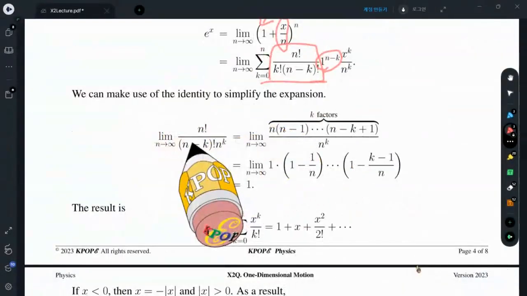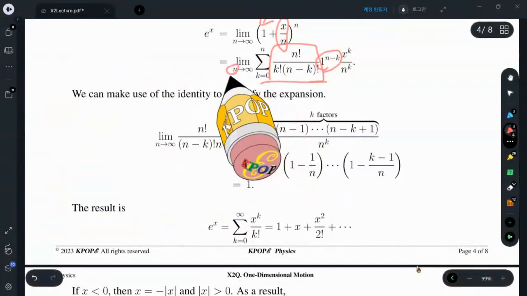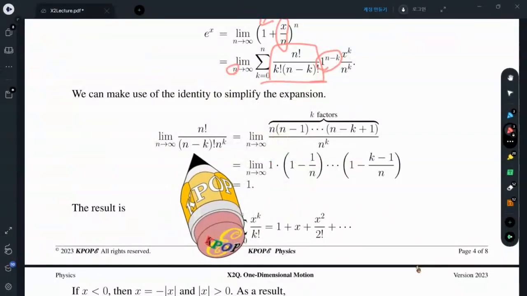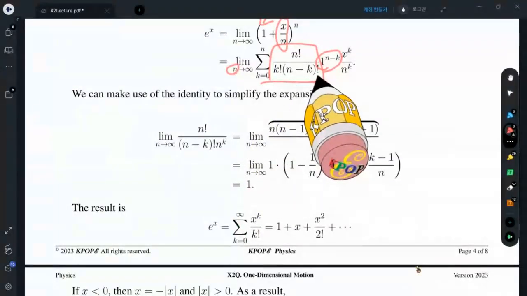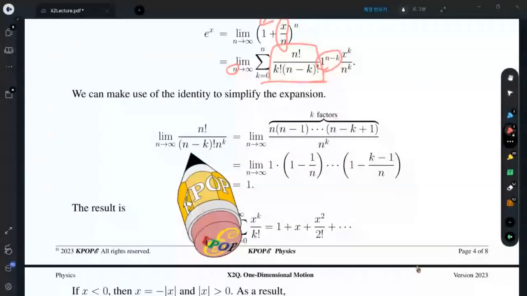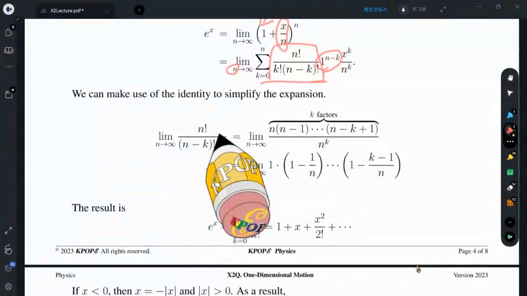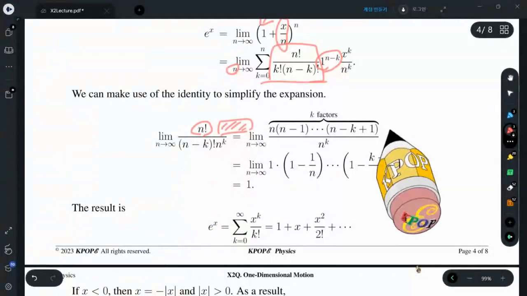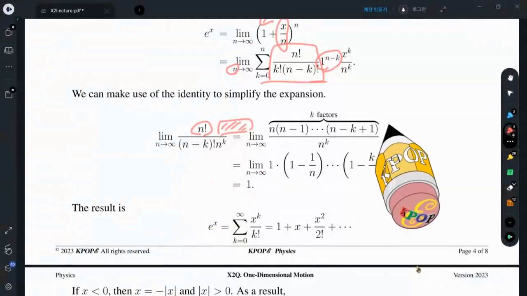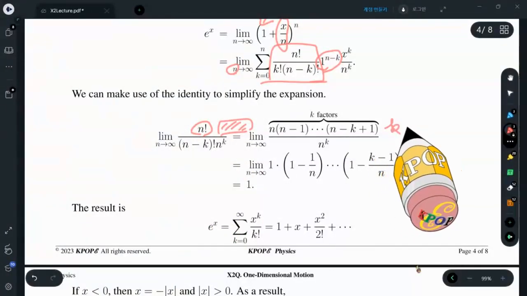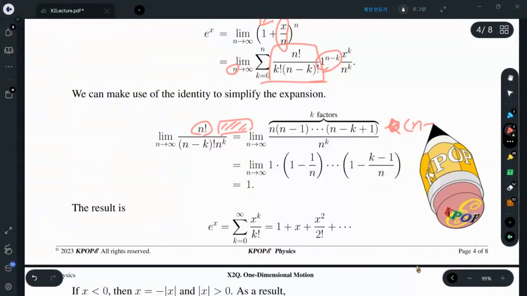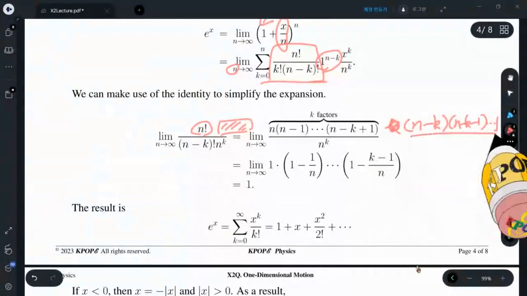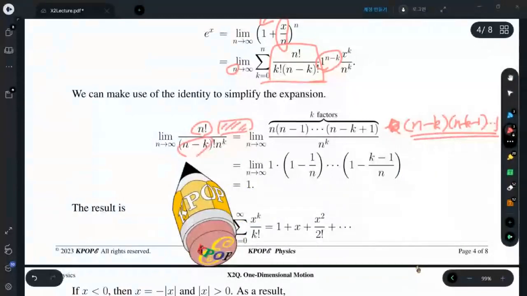What happens if I have a very large n that goes to infinity? We know n factorial divided by n minus k factorial. That cancels this part in the n factorial. So the hidden factor is n, n minus 1, n minus 2, and so on until the end, which cancel this denominator.